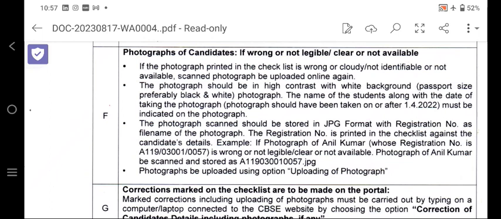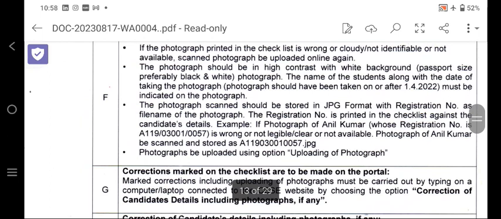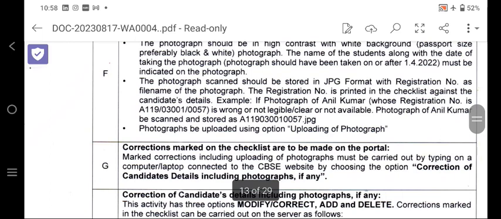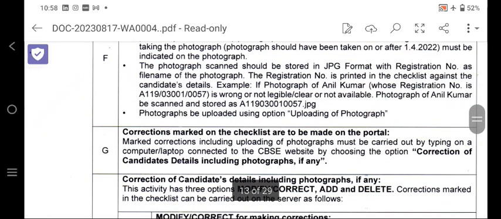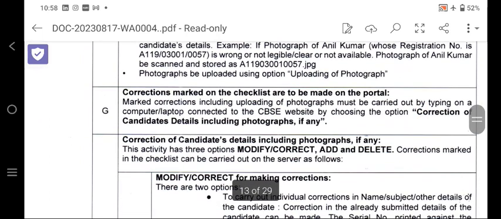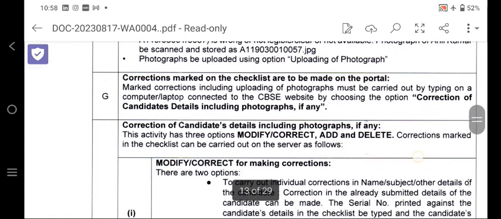The photograph should be in high contrast with a white background, passport size, preferably black and white. So you can take the picture in black and white, and the background should be white. The name of the students along with the date of taking the photograph should be written. The photograph should be taken on or after 1st April, which must be indicated on the photograph. The photograph scan should be stored in JPG format with the registration number, which is printed in the checklist.